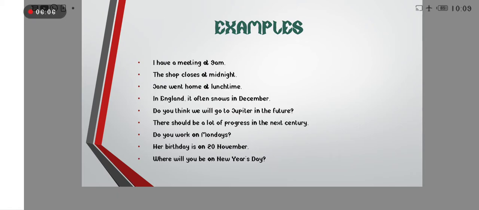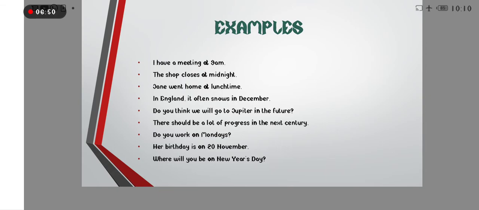Do you work on Monday? Monday is a day, so we use on. Her birthday is on 20 November. Now here we are talking about a date, so we use on. If it is only November, we use in: her birthday is in November, but her birthday is on 20 November, because when we want to show the month, we use in.